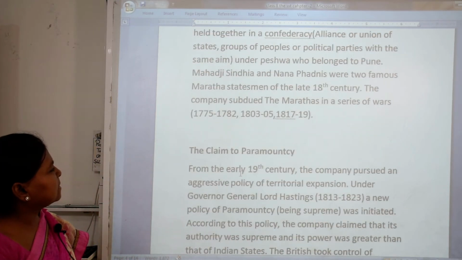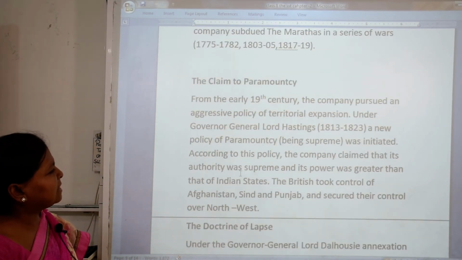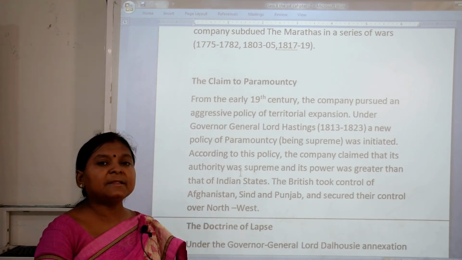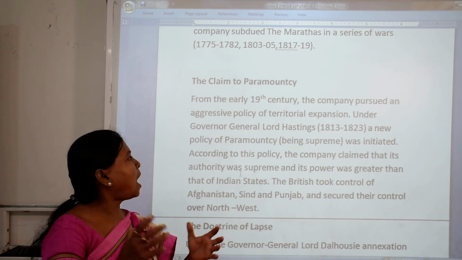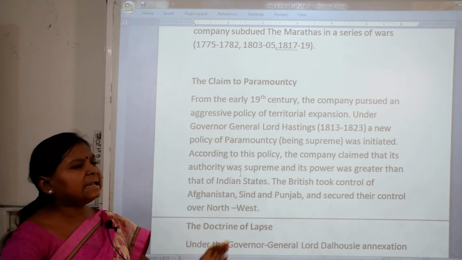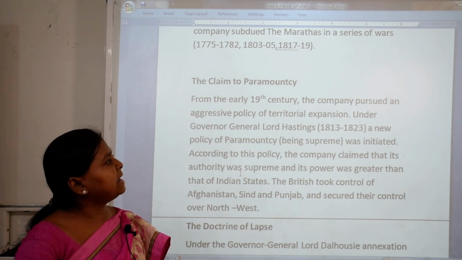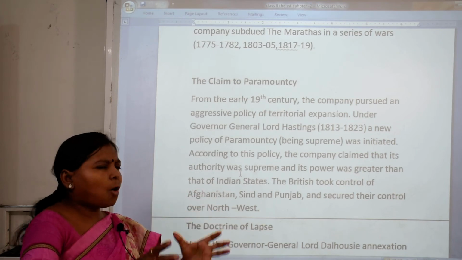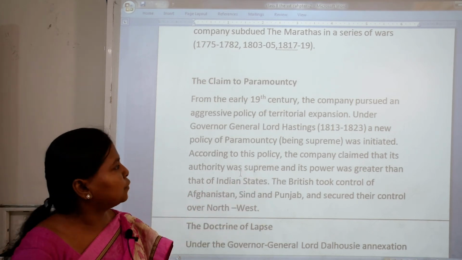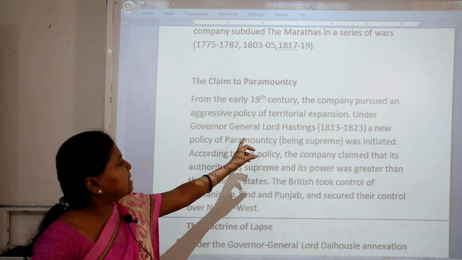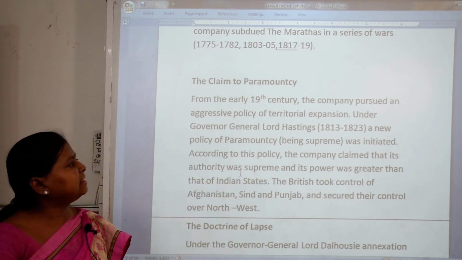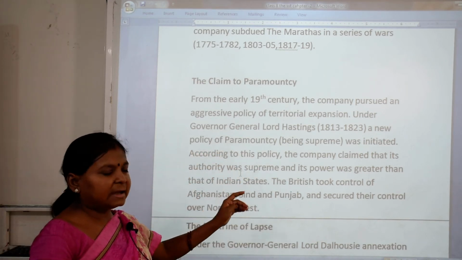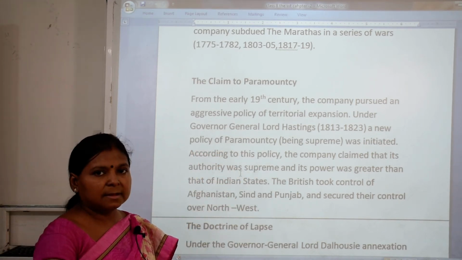Now next, claim to paramountcy. Paramountcy means supreme power. See how? From the early 19th century, the company pursued an aggressive policy. They adopted a different policy to expand their territories. Under the Governor General Lord Hastings, 1813 to 1823, he started a new policy of paramountcy, being supreme.